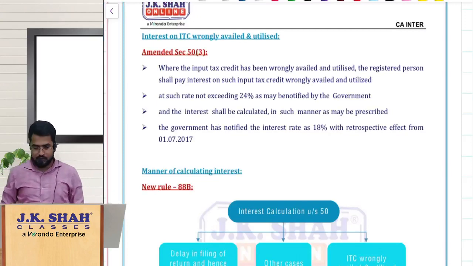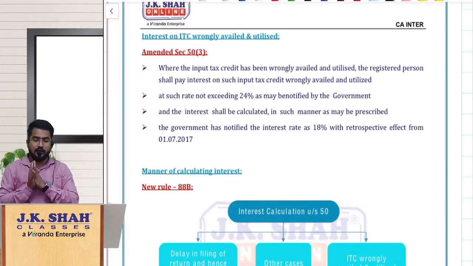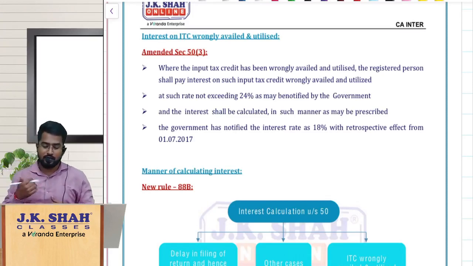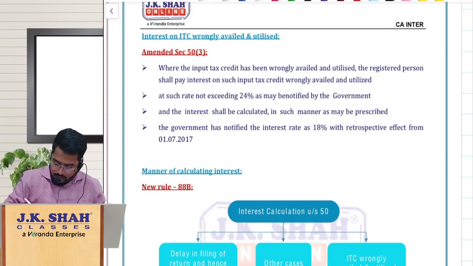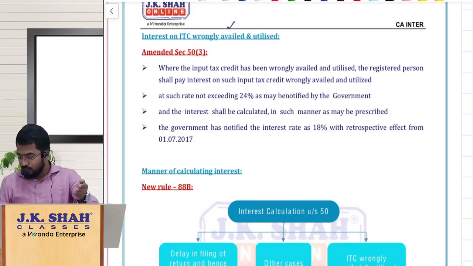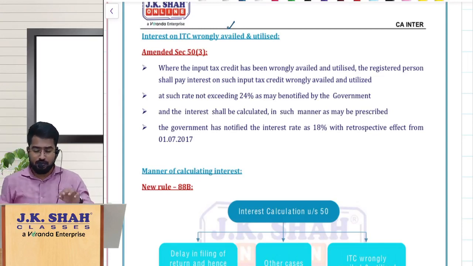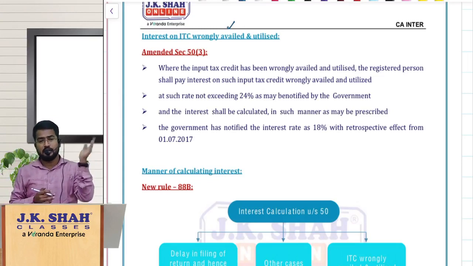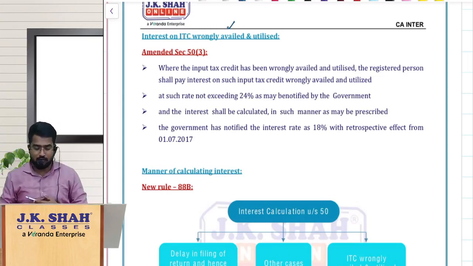So here the next one is interest on ITC wrongly availed and utilized. Earlier the concept was only focusing on if you have wrongly availed ITC, you should pay the ITC back. That is, you have to reverse the ITC along with interest from the date of availment of ITC till the date of payment.